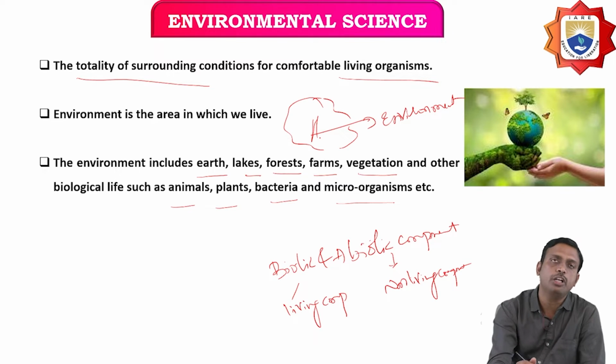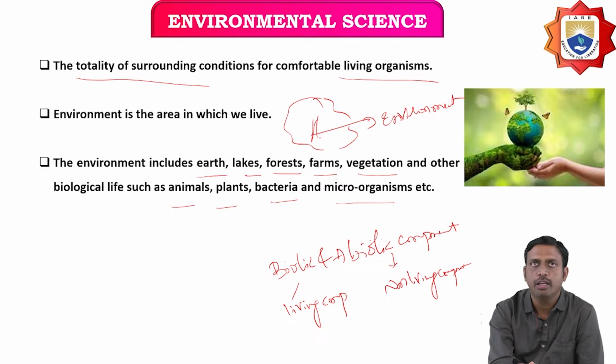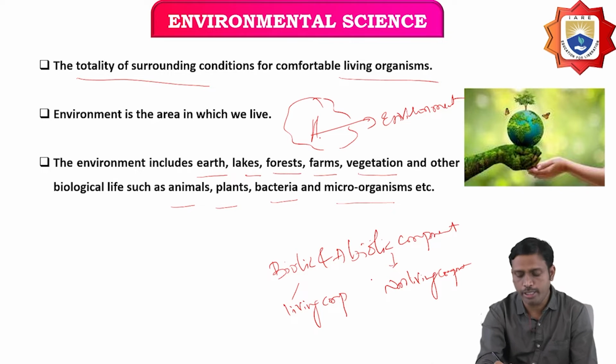Okay, what does the environment include? Earth, lakes, forests, farms, vegetation, and other biological life such as animals, plants, bacteria, and microorganisms. Both biotic and abiotic components come under this environment. Biotic is the living component, and abiotic is the non-living component of the earth.